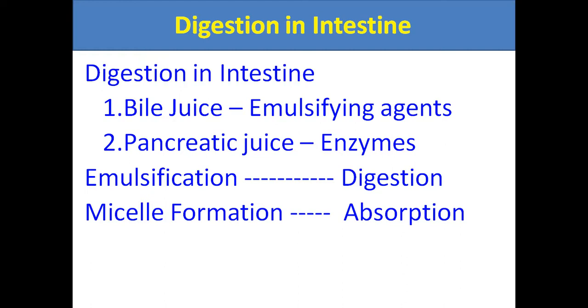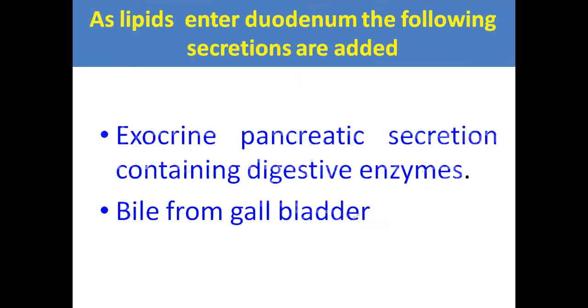Duodenum, jejunum and ileum, these are the three parts of the intestine. So in the intestine, what will happen in the duodenum? There is production of bile juice and pancreatic juice. As I told, bile juice is required for emulsification of the fatty substances in the diet, and the enzymes of pancreatic juice help in digestion.